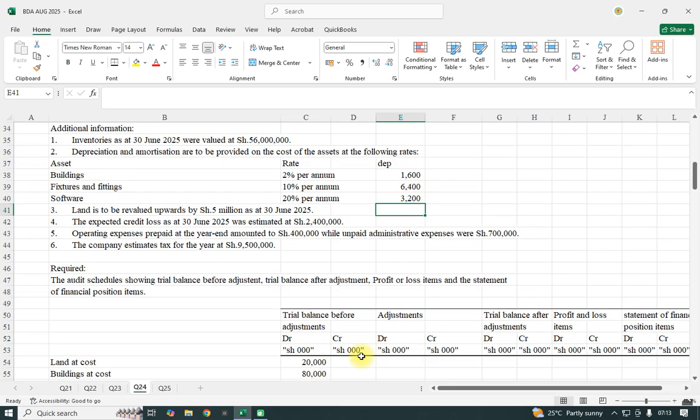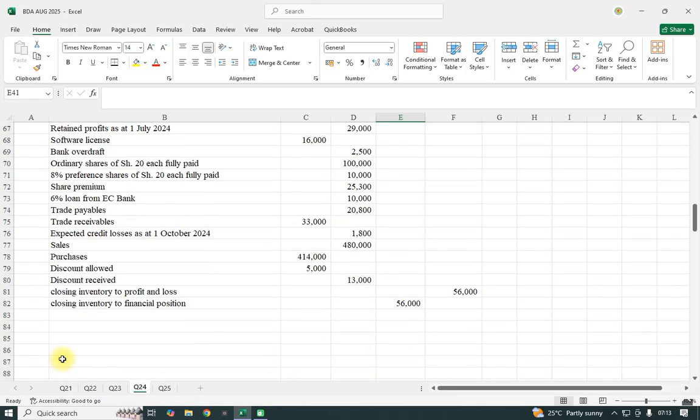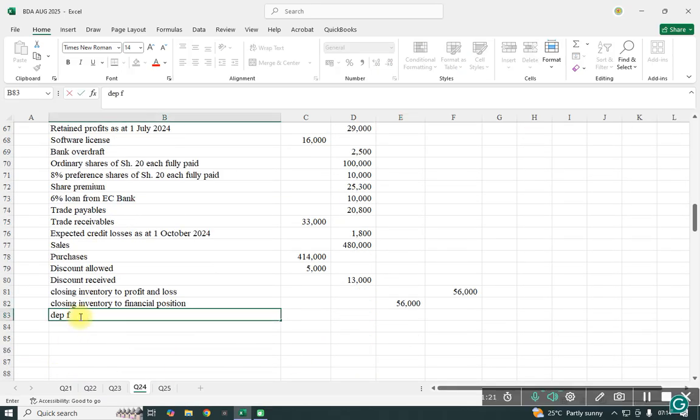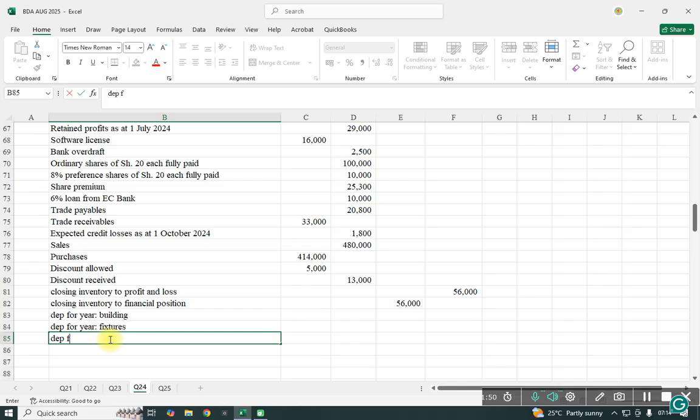Yeah, so we have depreciation for building. Can just include it, depreciation for the year. So we have for the building, this is the depreciation for the year for the building. For the fixtures, can still pick that, depreciation for the year for the fixtures, and depreciation for the year for the, so this one is not even depreciation, amortization.